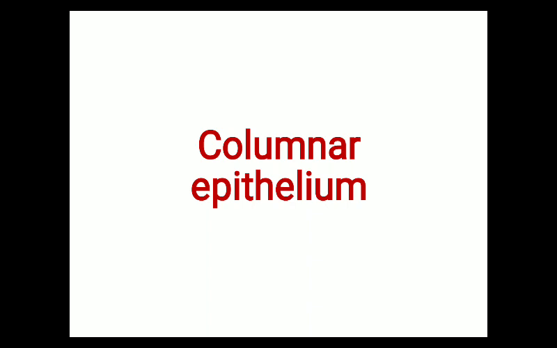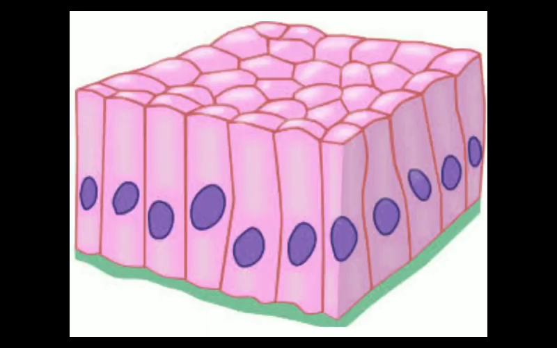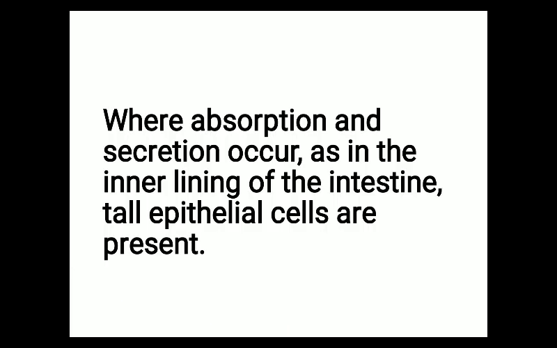The next type of epithelial tissue is the columnar epithelium. As the name suggests, the cells present in columnar epithelium are column-like. Column means a pillar-like structure. This is the diagram of columnar epithelial tissue. You can see that the cells are pillar-like, column-like structures. That's why they are known as columnar epithelial tissue.